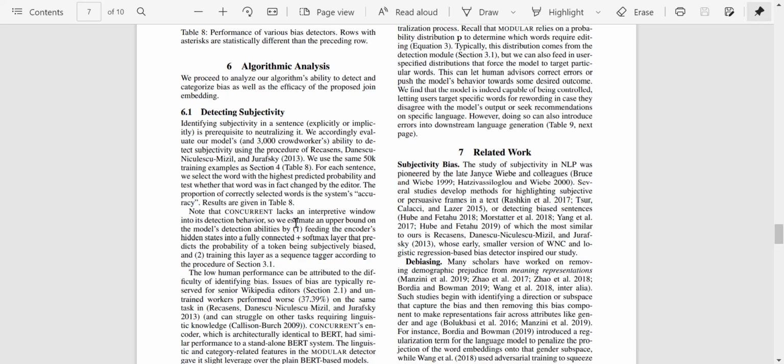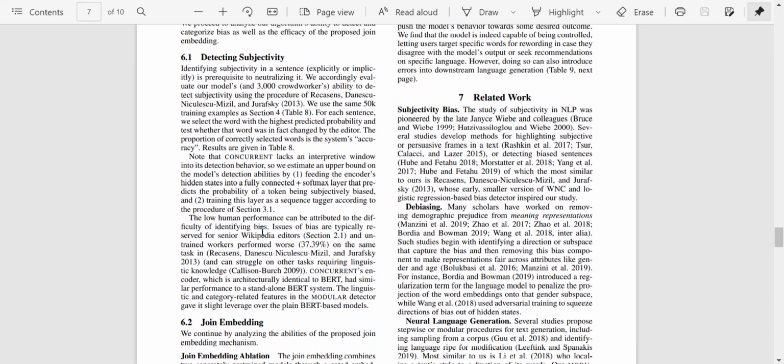So the concurrent model lacks an interpretive window into its detection behavior. So we estimate an upper bound on the model's detection abilities by feeding the encoder's hidden states into a fully connected softmax that predicts the probability of a token being subjectively biased. So that is how they identified which word the concurrent model thinks is the subjectivity bias inducing word. The low human performance can be attributed to the difficulty of identifying bias. Issues of bias are typically reserved for senior Wikipedia editors, and untrained workers perform far worse.